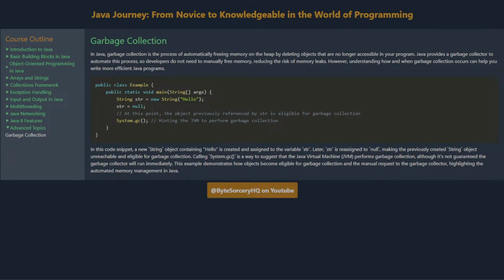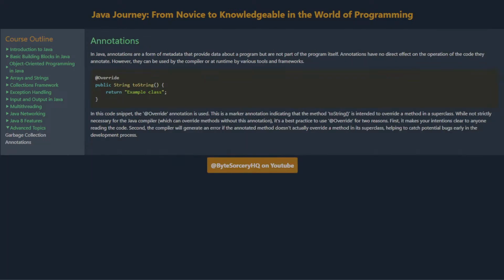Later, star is reassigned to null, making the previously created string object unreachable and eligible for garbage collection. Calling System.gc is a way to suggest that the Java Virtual Machine (JVM) performs garbage collection, although it's not guaranteed the garbage collector will run immediately. This example demonstrates how objects become eligible for garbage collection and the manual request to the garbage collector, highlighting the automated memory management in Java.